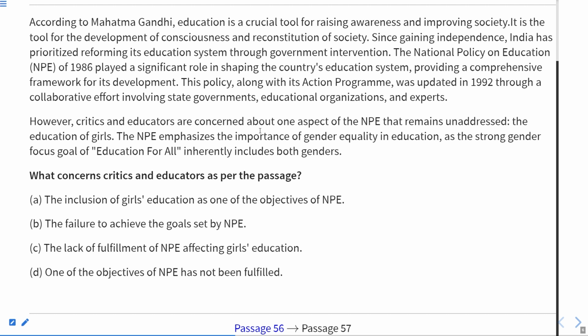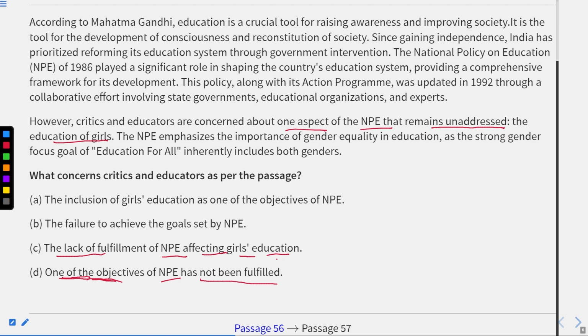Now, if you see the last paragraph, however, critics and educators are concerned about one aspect of the NPE that remains unaddressed: the education of girls. Now, if we talk about the lack of fulfillment of NPE affecting girls' education, it is not affecting girls' education overall, but there is only one aspect which is not fulfilled. So according to this, the fourth option will be the correct answer, that is, one of the objectives of NPE has not been fulfilled.